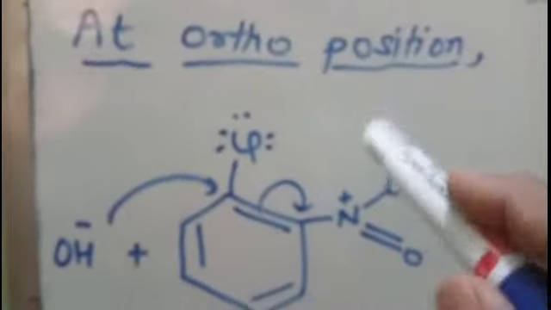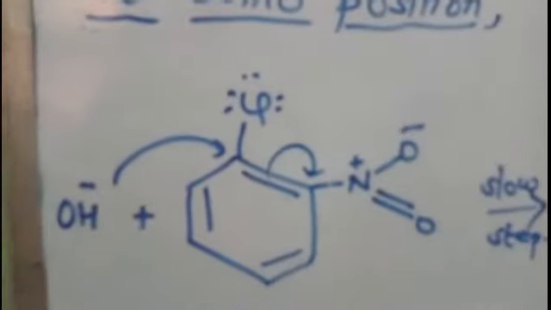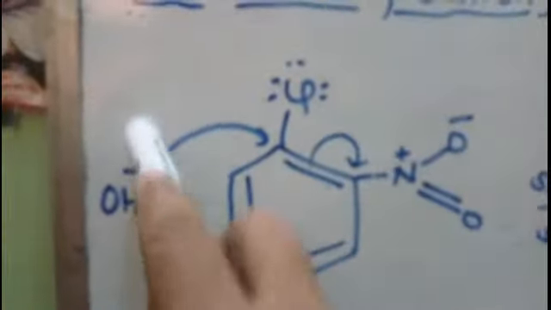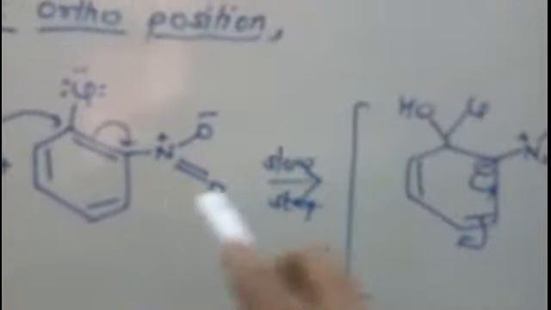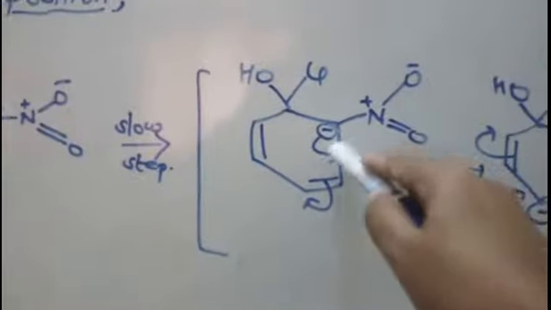Similarly, when this electron withdrawing group is placed at ortho position, then when this nucleophile attacks here, it will get attached. We are assuming that this is an SN2 reaction, right, where in a single step the process is taking place. So this nucleophile gets attached here, and these pi electrons are transferred here. At the ortho position it comes. Now when it comes, this electron density on the ortho position, this nitro group, since it is electron withdrawing, will withdraw the electron.